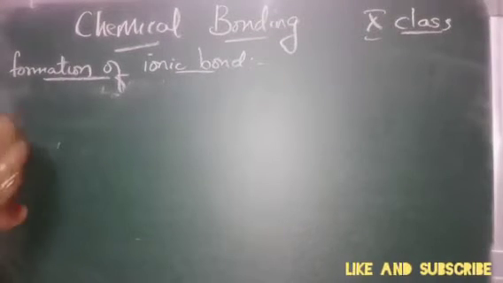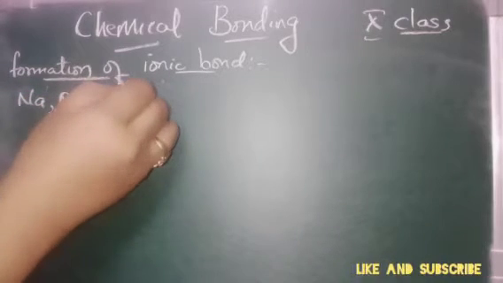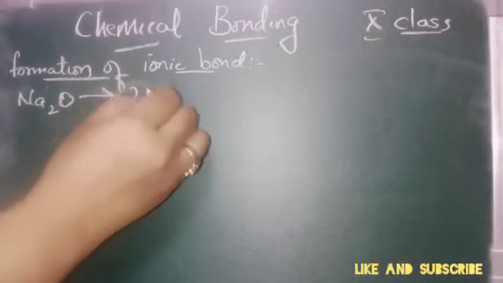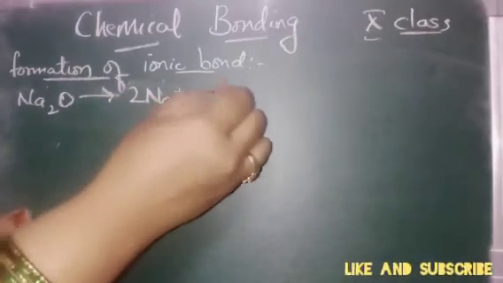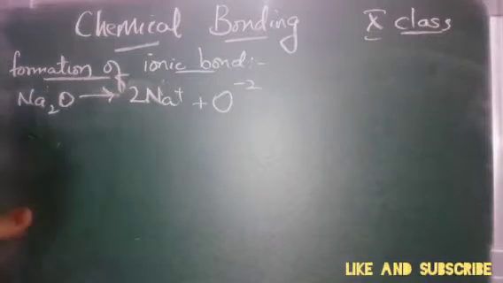In the same way, you have the formation of Na2O, that is, we will have 2 Na plus and O minus 2, because we have 2 here.